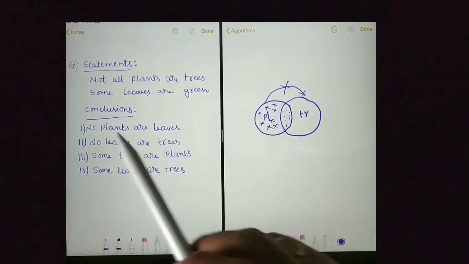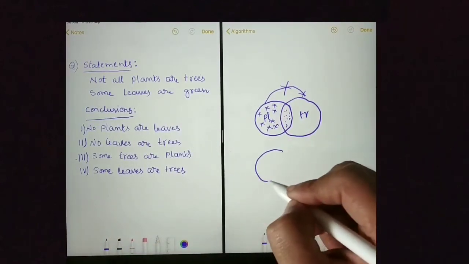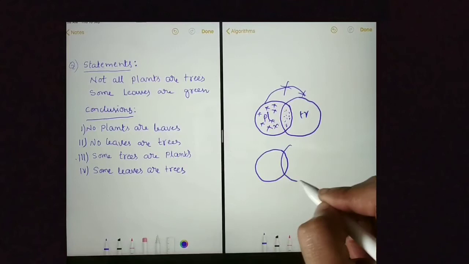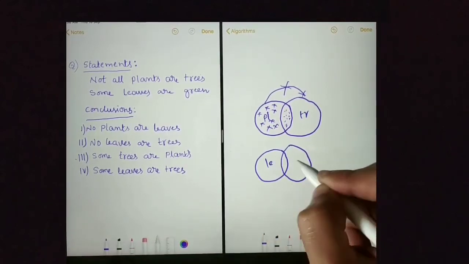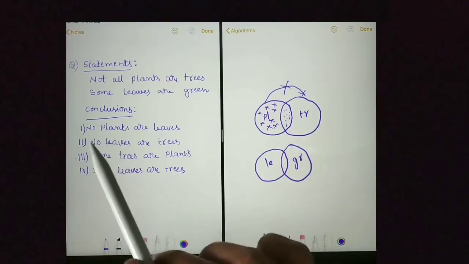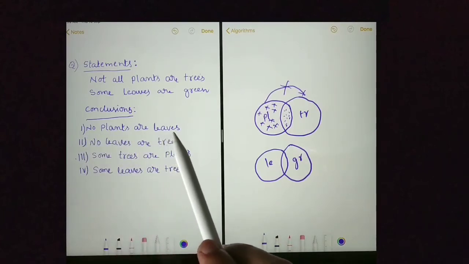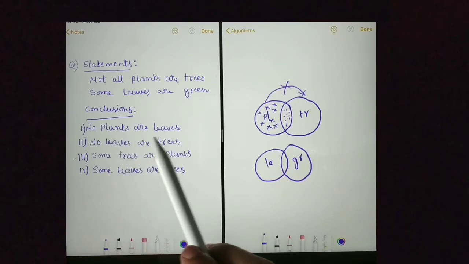Both are correct. Some leaves are green. This is leaves and this is green. We are done with the Venn diagram. Let's move on to conclusions. First conclusion is no plants are leaves. This is a definite conclusion.